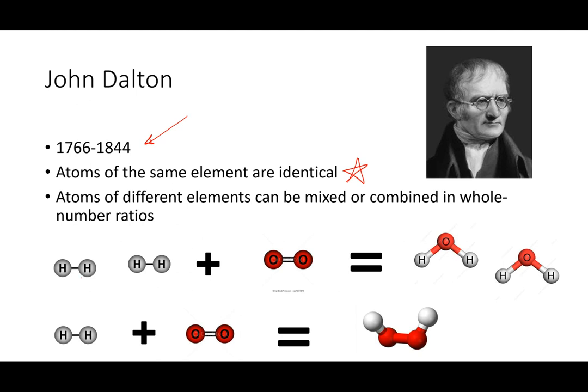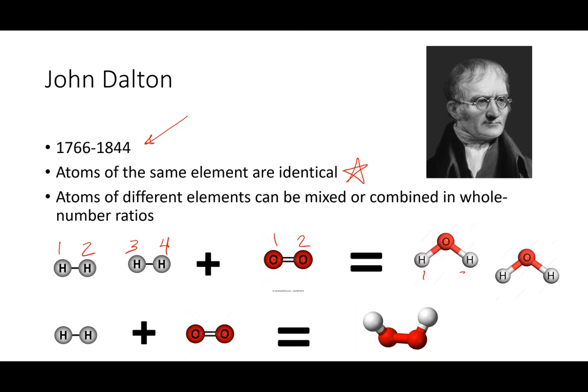So down here we have 2 hydrogen molecules, each containing 2 hydrogen atoms, for a total of 4 hydrogen atoms. We also have 1 oxygen molecule, which is O2, so there are 2 oxygen atoms, and they combine at a ratio that creates water.